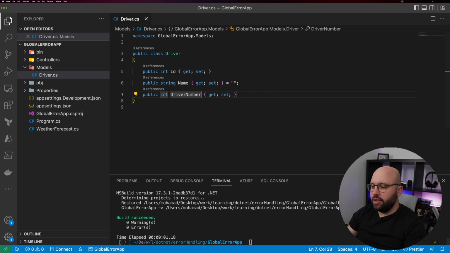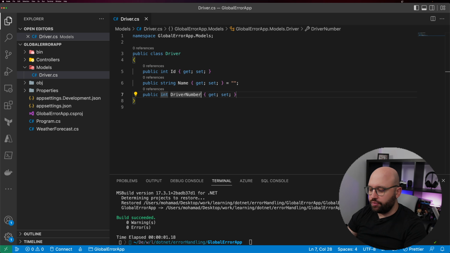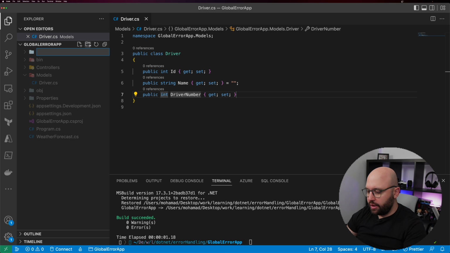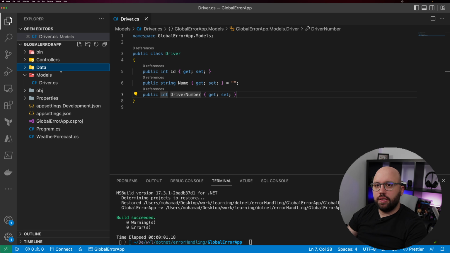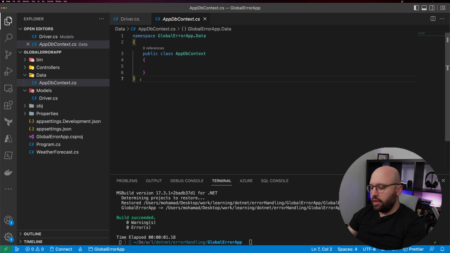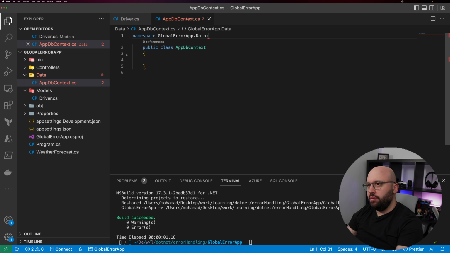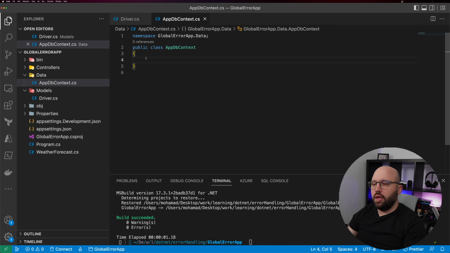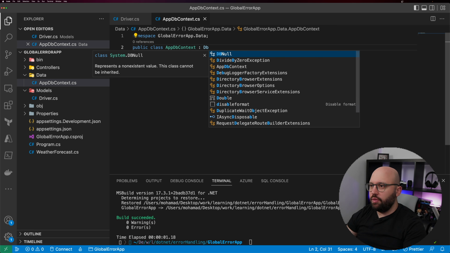So once we have created this, basically now that we have created our model, the next step for us is to create our application DbContext, and from there basically we can start implementing the migration, connecting everything that we need. So let's go into our root folder, and then let's create a new folder. We'll call it Data, and inside this Data folder we're going to create a new class, and we're going to call it AppDbContext. And basically, let us implement this. And from here, what we're going to be doing is setting up our application DbContext. So it's going to inherit from the DbContext class.